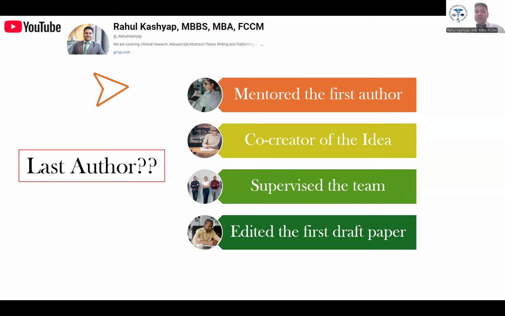Then time comes for the last author. These last authors are the ones who have mentored the first author. They are a part of the criteria, creating the idea with the first author or their mentee. They either assemble the team or supervise the team assembled by their mentee, the first author. And then they definitely help edit the first draft or provide critical revision throughout the process for the mentee. They should be helping interpret the data if they're not the ones analyzing it or writing the full paper, but they have the second most important role after the first author.